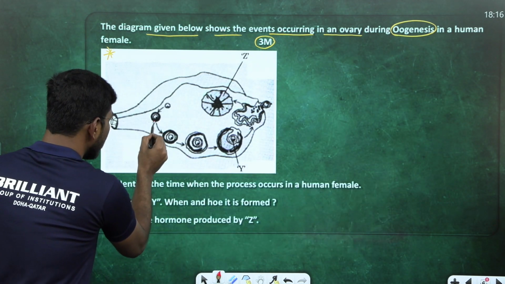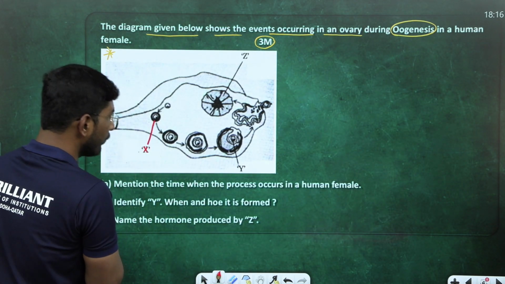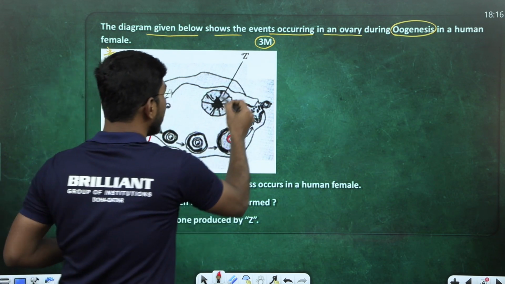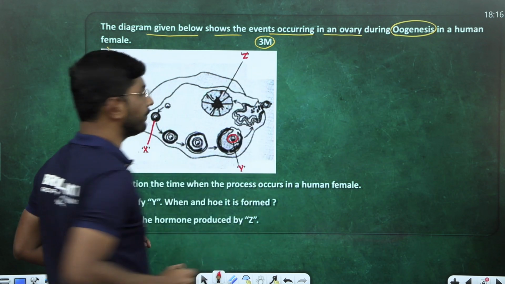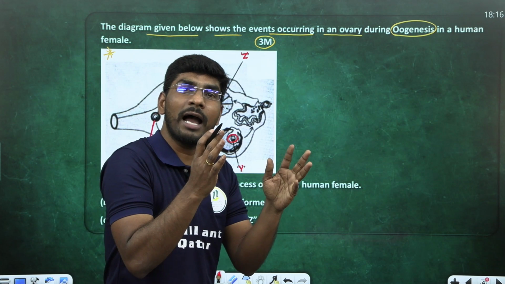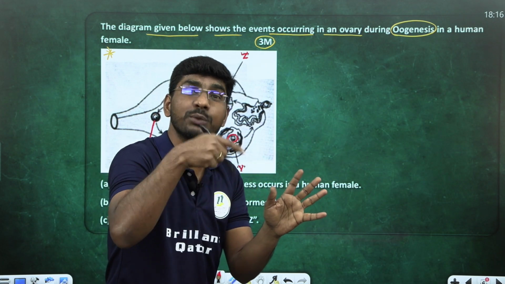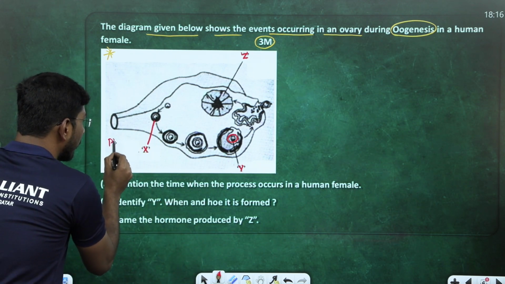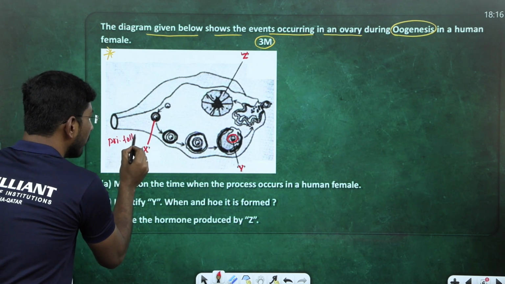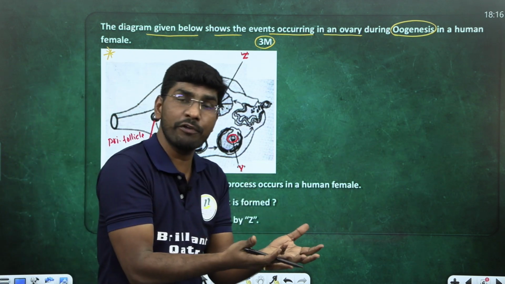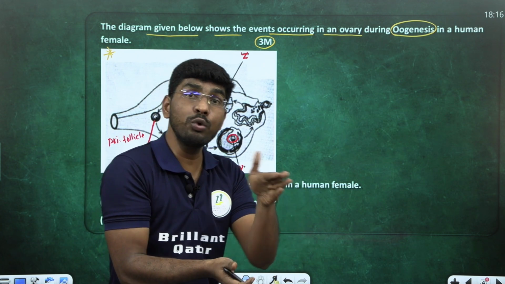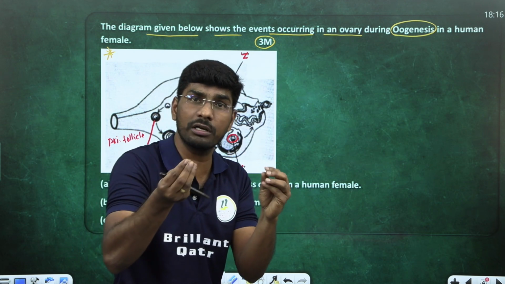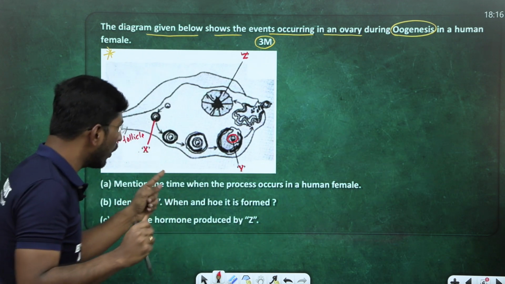Okay, fine. So this one is X, they're asking. This one is X, this one is X. They mention X, right? And the middle one is given as Y. Next, this entire structure is given as Z. First, let me identify this one. What exactly are these X, Y, Z? Shall I call this X the primary follicle, student? Sir, what is the difference between the primary follicle and the primary oocyte? I'll explain. The majority of students got this doubt and are confused between the primary follicle and the primary oocyte. I will explain.